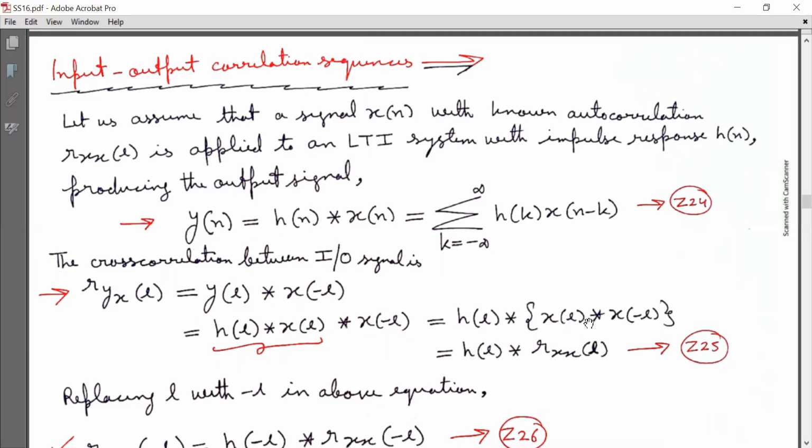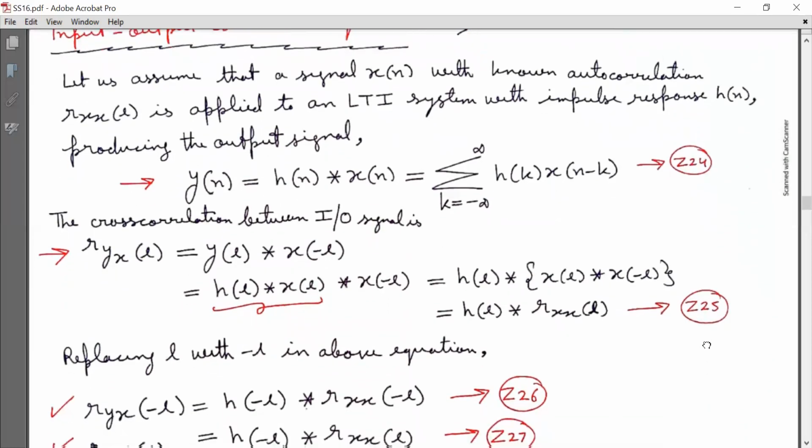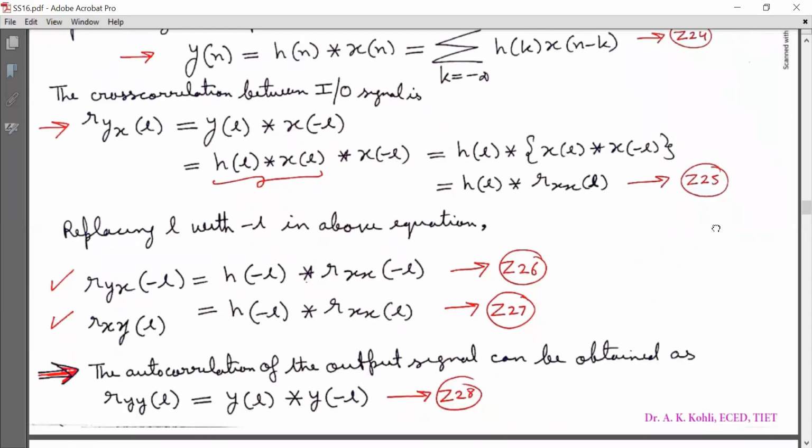And you need to follow this step as shown on the screen to arrive at Z25. Now replacing l with -l in the above equation, R subscript YX[-l] is equal to h[-l] linearly convolved with R subscript XX[-l]. That is equation Z26.